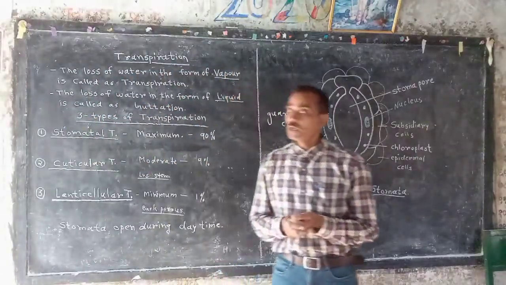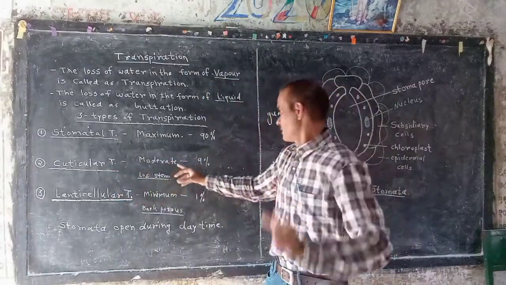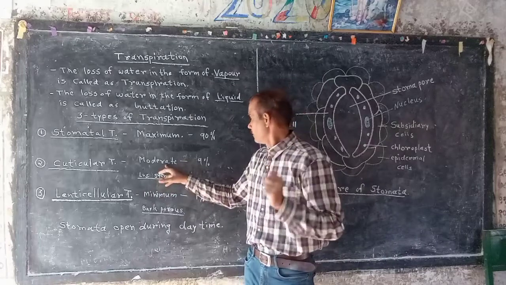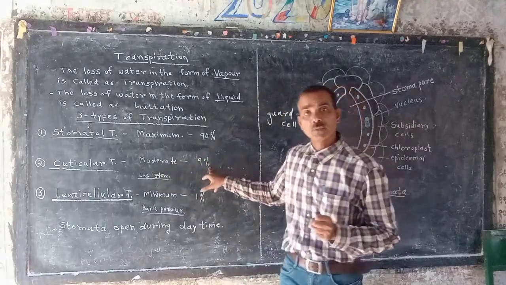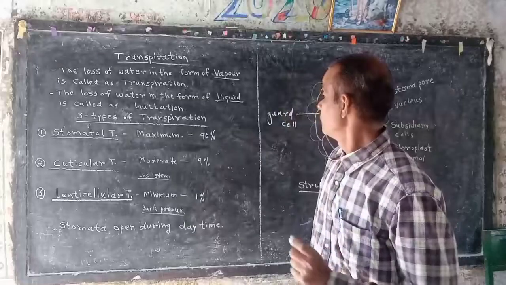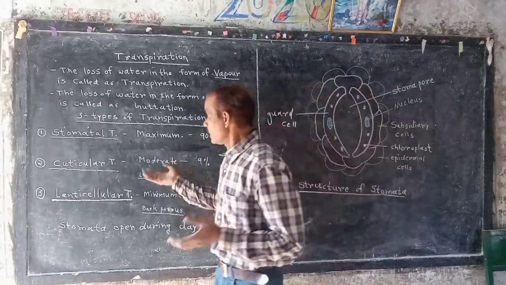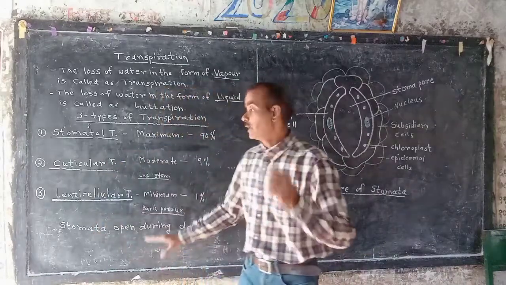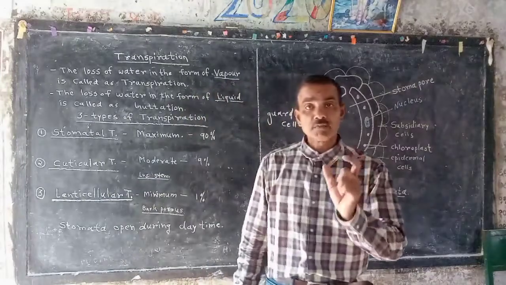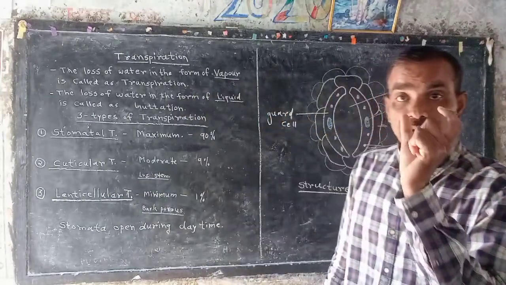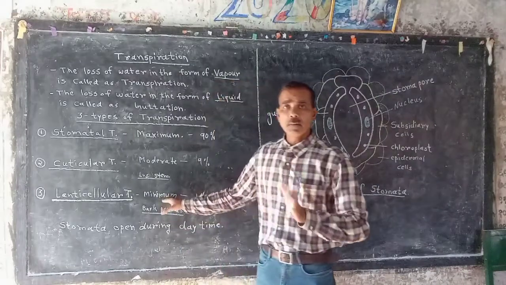Cuticular transpiration is moderate, about 9% of transpiration occurring with the help of the cuticle. Now, the third is lenticellular transpiration, which occurs through lenticels. It is the minimum among the three types.